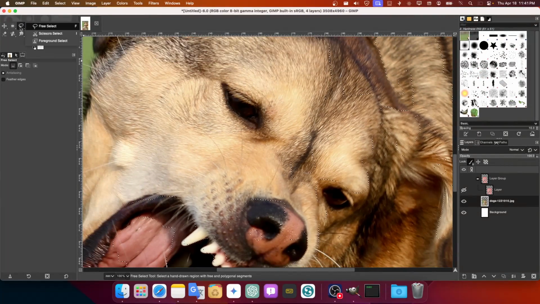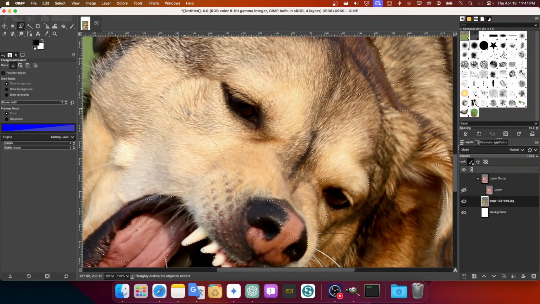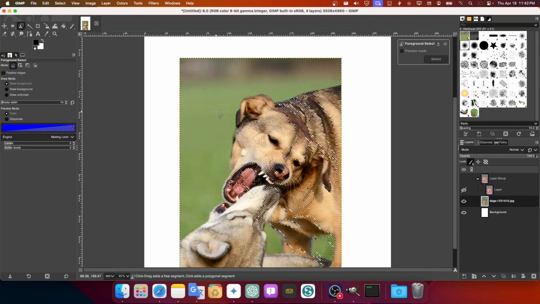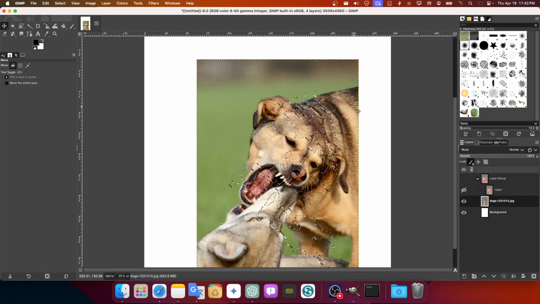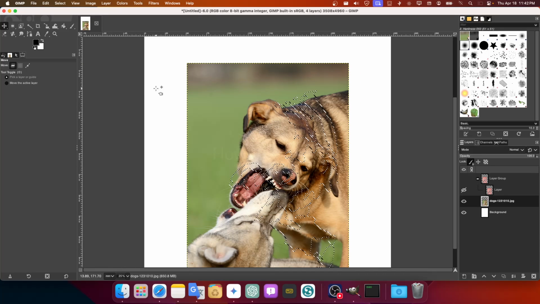And now we also have a foreground option. You can also select, as you can see, like so. You can also preview the mask. So we have here levels, auto levels, but yeah, that's pretty much it. I don't even know what I'm doing at this point.